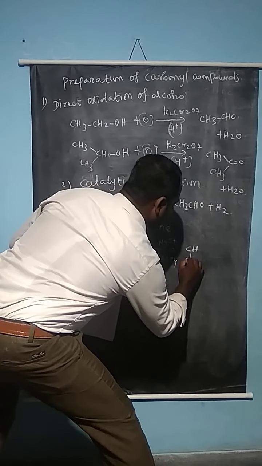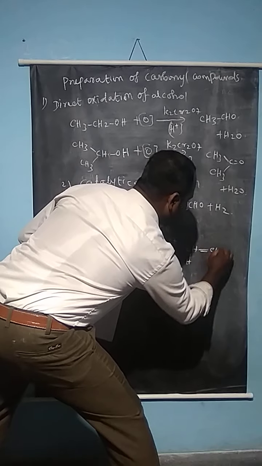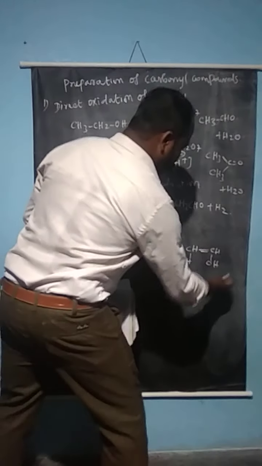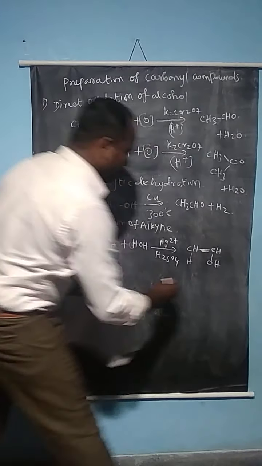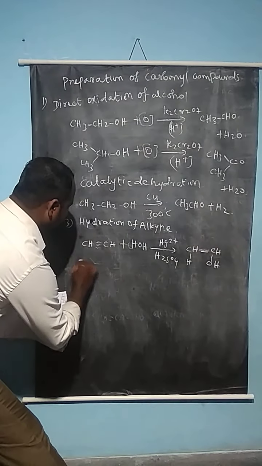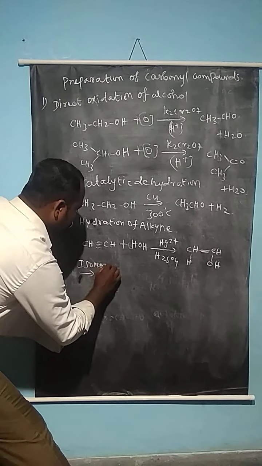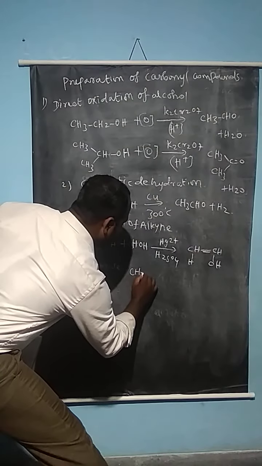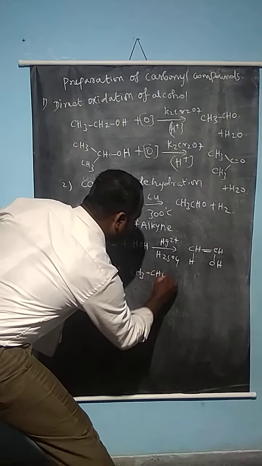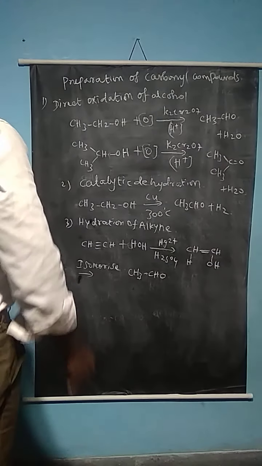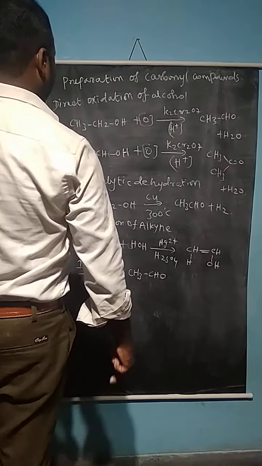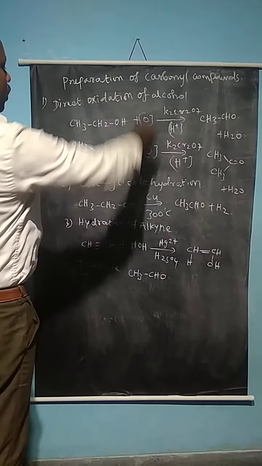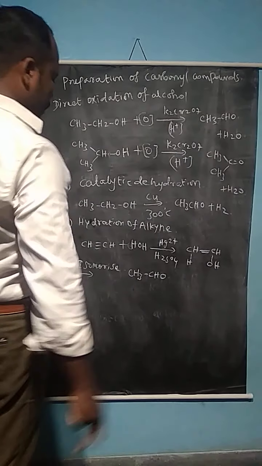Then CH double bond CHOH is formed, which is the enol form. It will isomerize to give the compound CH3CHO.